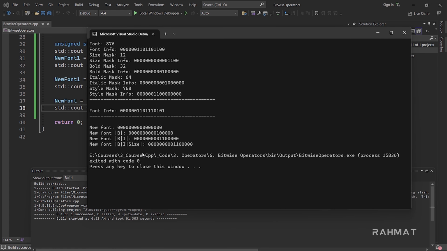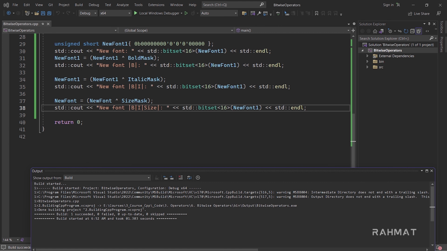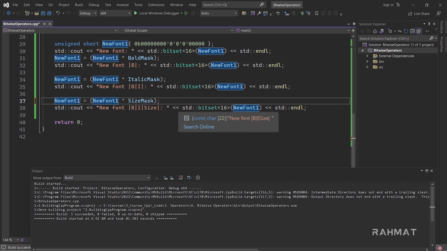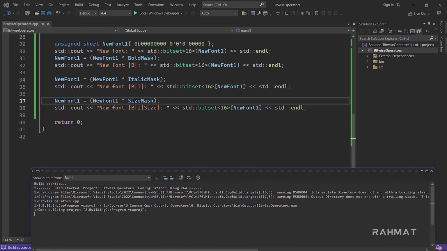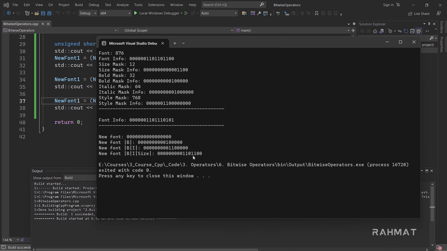We don't have any size information, so let's check why. Well, I said new font, but we're talking about new font 1. That's a problem. Let's run it this time, and exactly, we have size information right here.